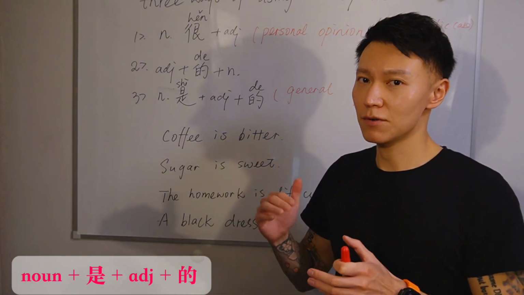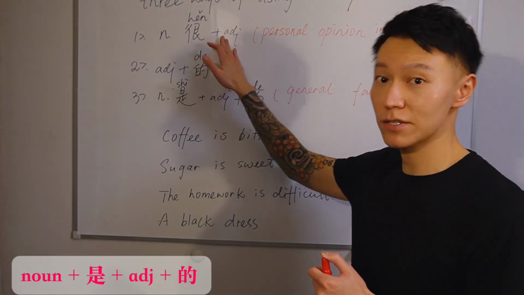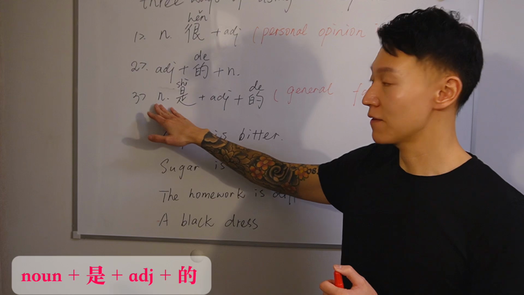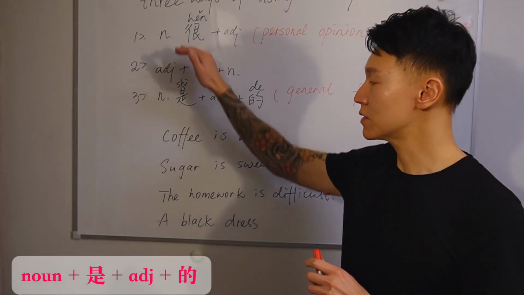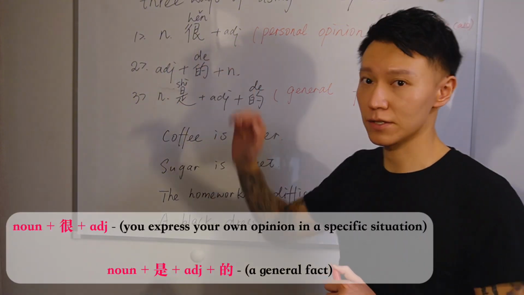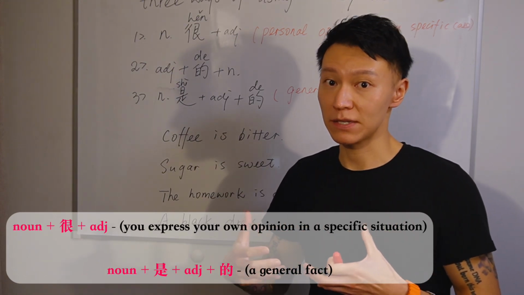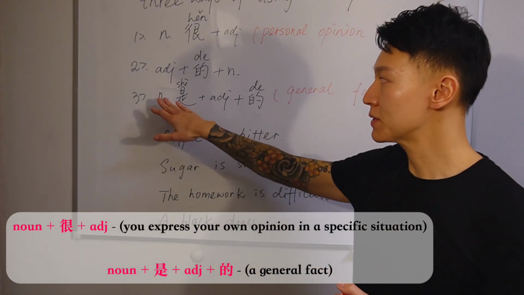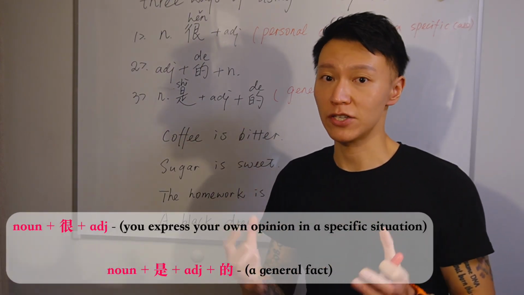Then here's the question. What is the difference when we say something 很 adjective and something 是 adjective 的? The difference between these two structures is that when we use something 很 adjective, we're actually expressing our own opinion in a specific case. But when we use something 是 adjective 的, we're actually talking about a general fact.